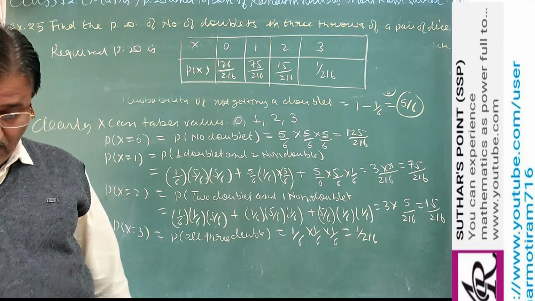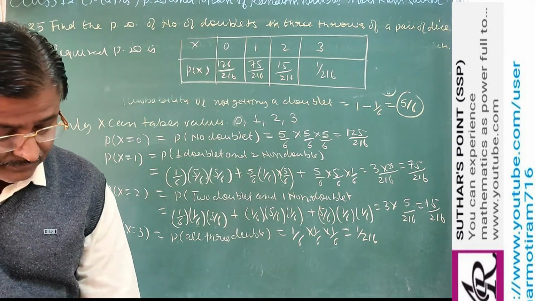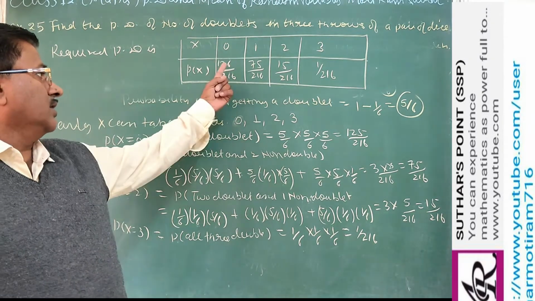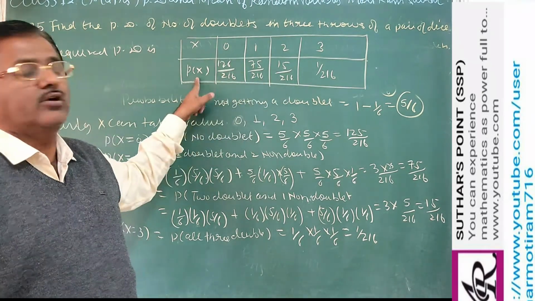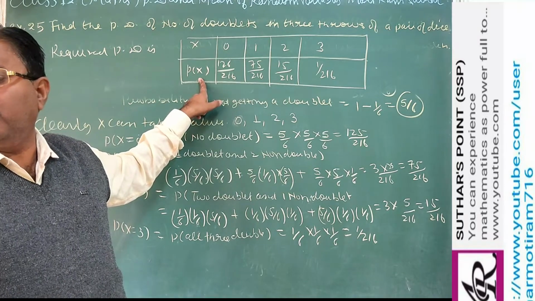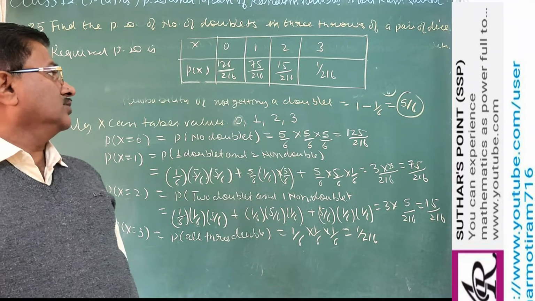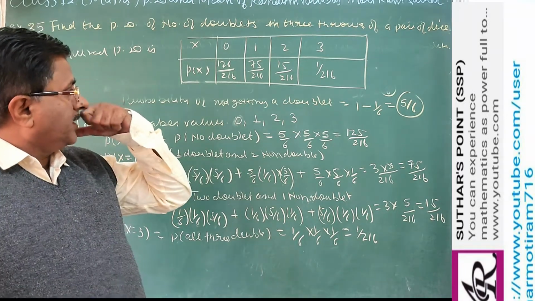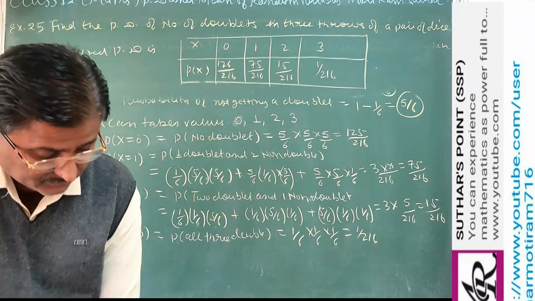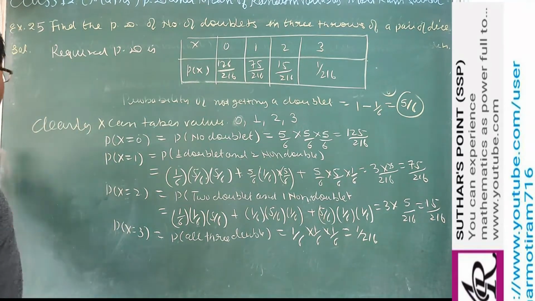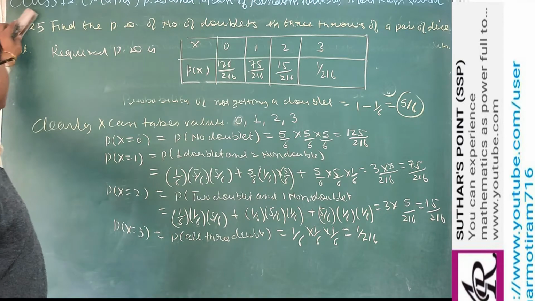Correct? Now from this formula you can check whether the sum is 1 or not. The sum of P of X will always be 1. Then our answer is correct. Okay? Now see, we take one more example. For this, the verification is for you. You can check whether our answer is correct or not.